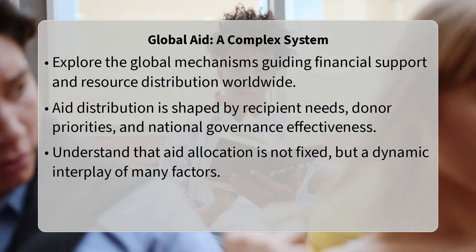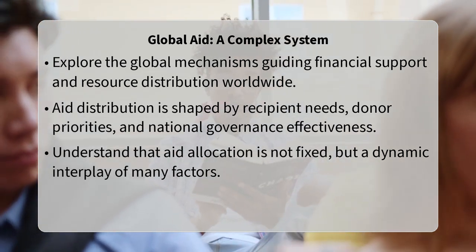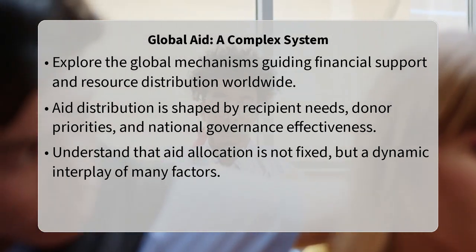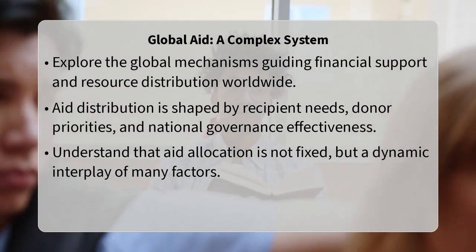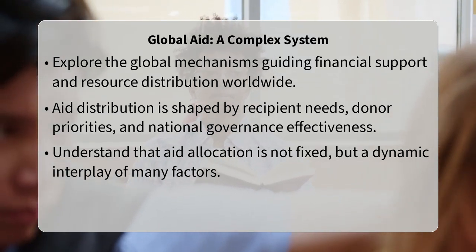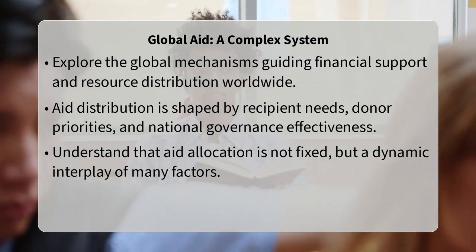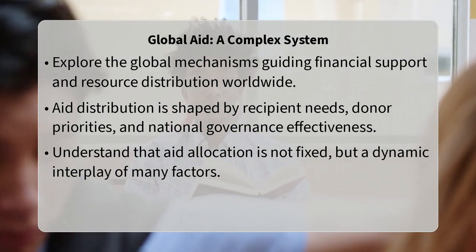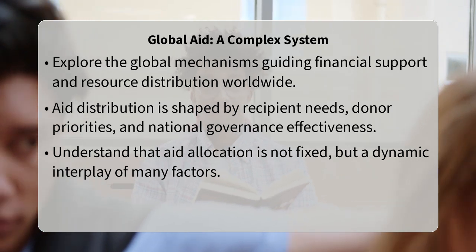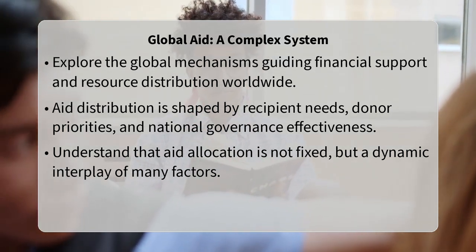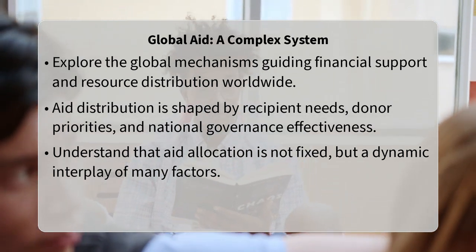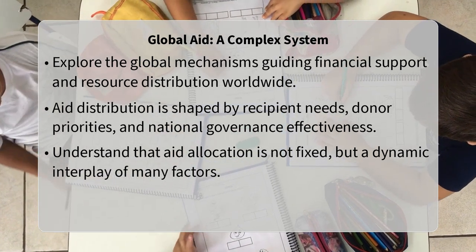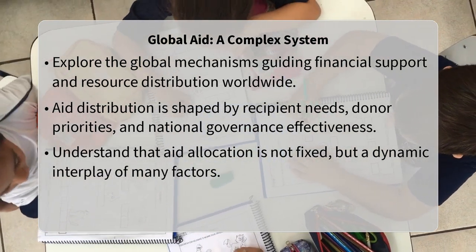Have you ever wondered what intricate global mechanisms determine where financial support and resources flow when disaster strikes or when long-term development is needed? It is a complex dance of global cooperation and individual priorities. International aid distribution across recipient nations is determined by a multifaceted combination of recipient needs, donor priorities, and the effectiveness of governance structures within the receiving countries. There is no single, simple formula, but rather a dynamic process influenced by many factors.